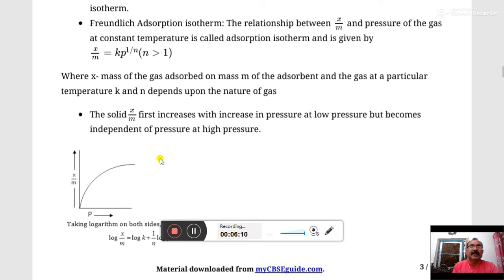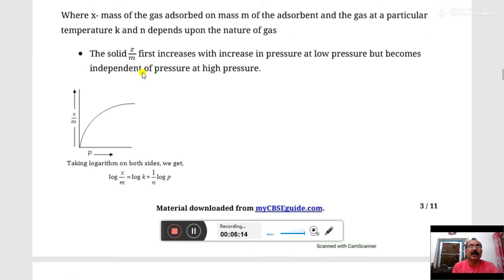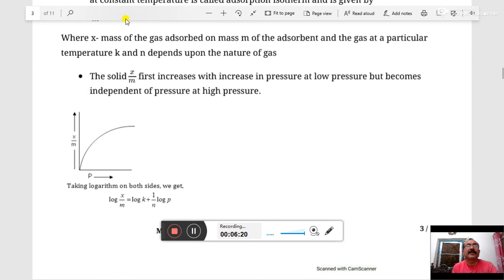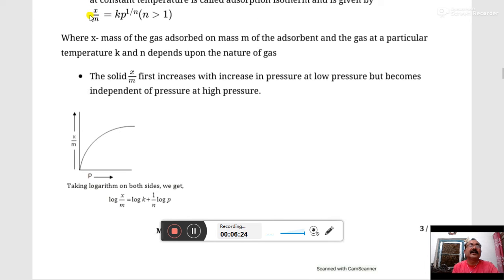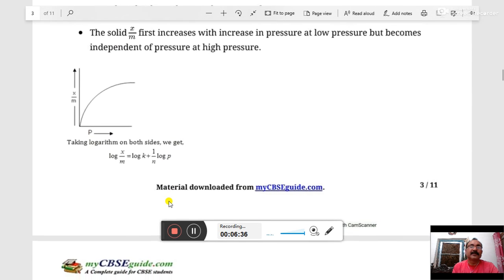Here Freundlich takes the log on both sides of the equation x upon m equal to Kp to the power 1/n. Taking the logarithm on both sides, the equation becomes log x upon m equal to log k plus 1/n log p. That is called the Freundlich isotherm equation.